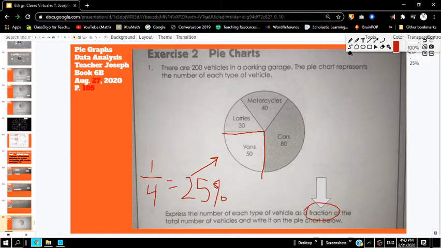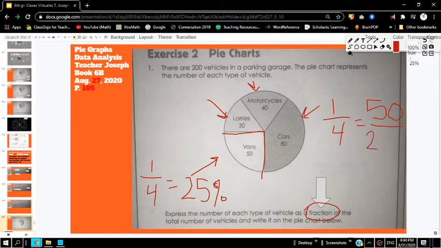So we already know that this is 1/4, and if 1/4 equals 50, then how much does 30 equal? How much does 40 equal? How much does 80 equal? We can figure that out. 1/4, what is the equivalent fraction for 50 over what? Well, we can multiply 50 times 4 and get 200.